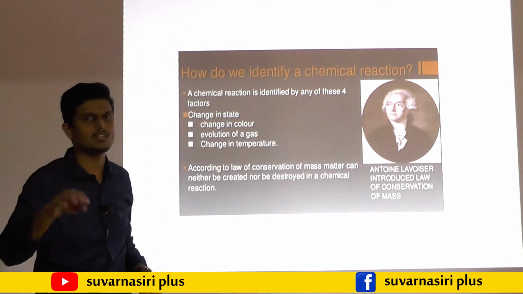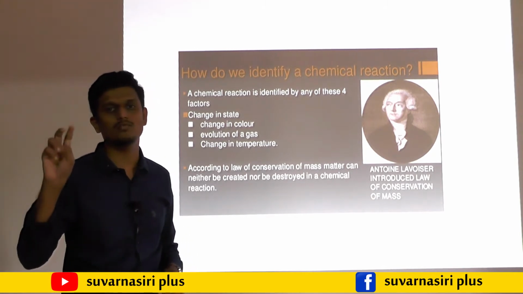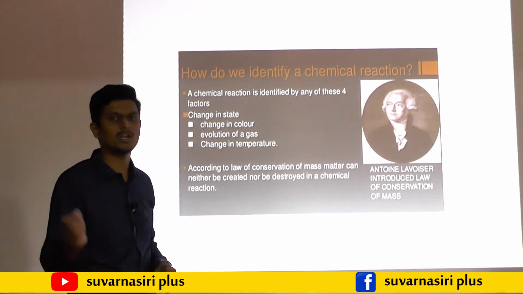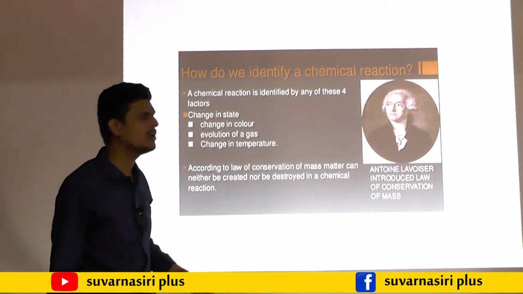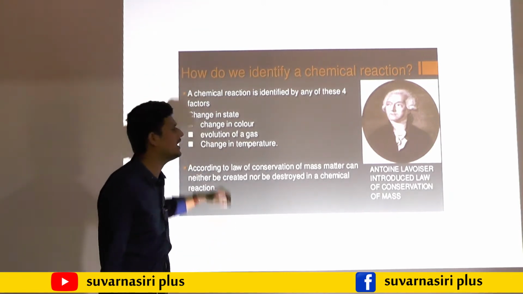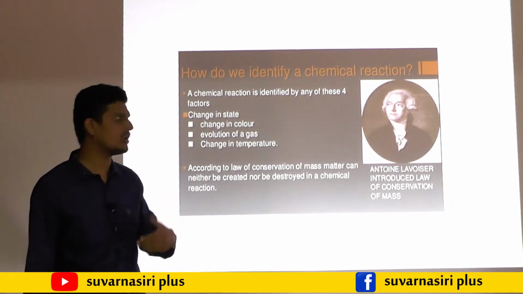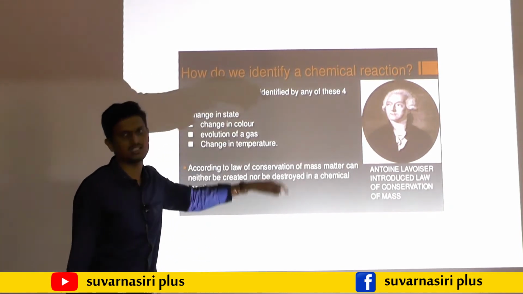There are 4. For example, in the examination, if the question arises for 1 mark, what observation you are going to say that the chemical reaction has taken place, you may write any 2 among these 4. Change of state or change of color. One more is there, evolution of gases.